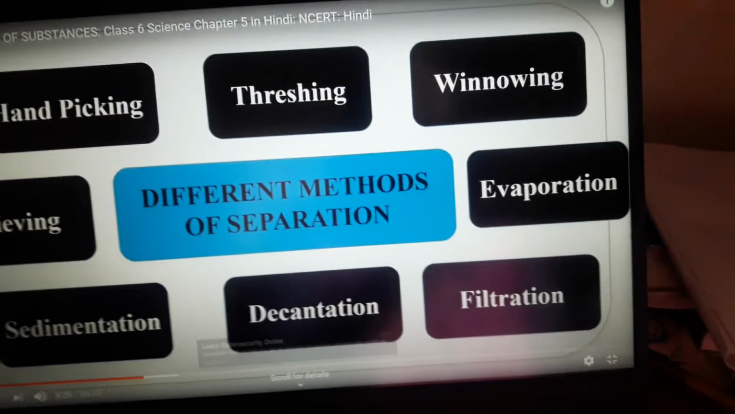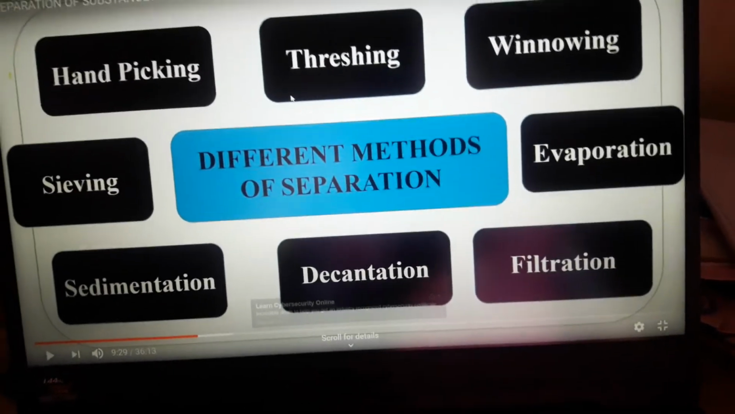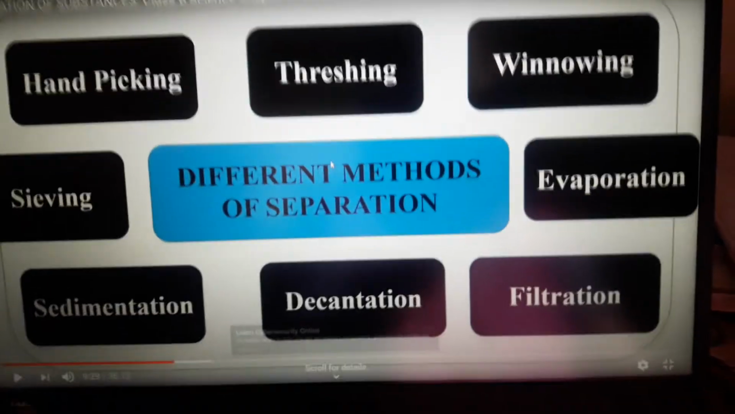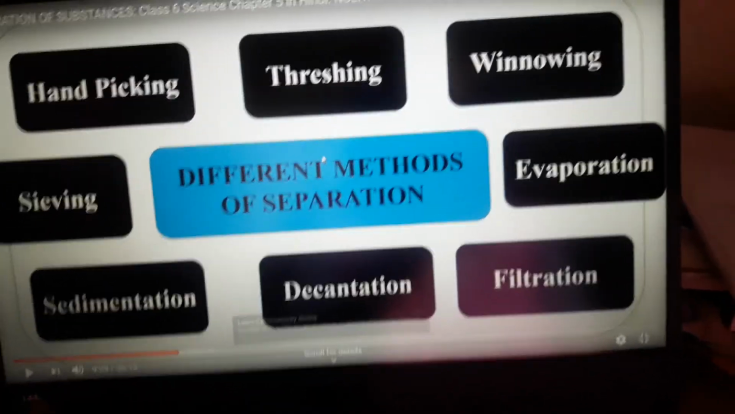Is that clear? So these are the different methods of separation by which we can separate the useful things for